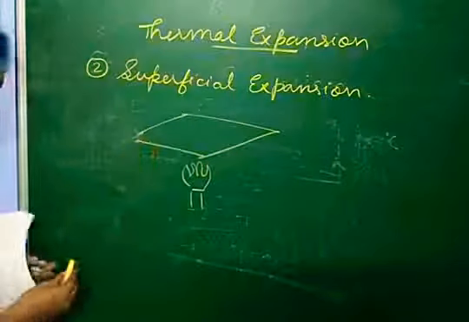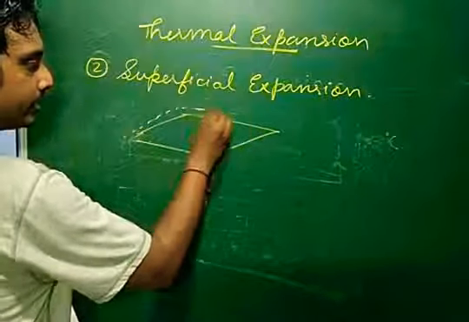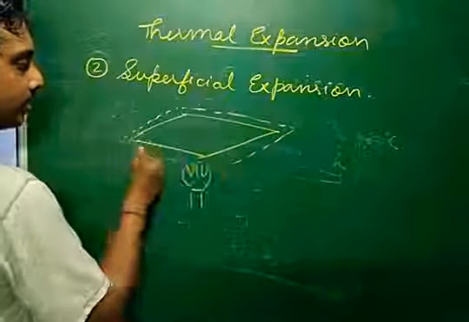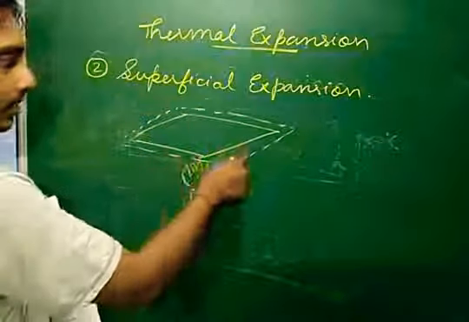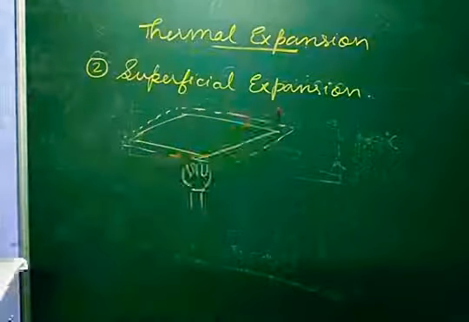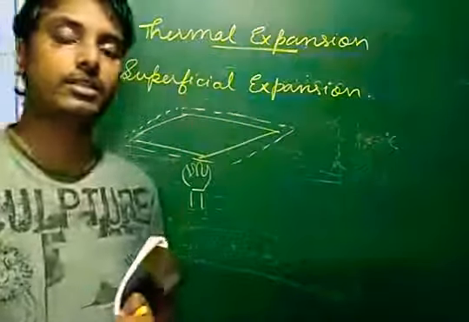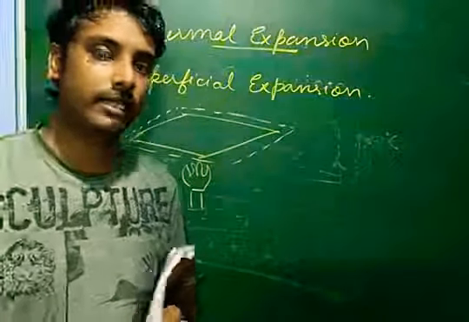After some time, we will see that after becoming hot, its area has increased a little bit. This increase in area, that is the new area minus the old area, is known as superficial expansion. So when the expansion is in the area, it is known as superficial expansion.